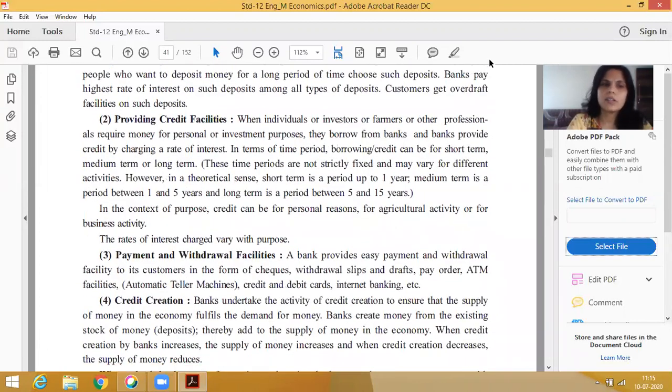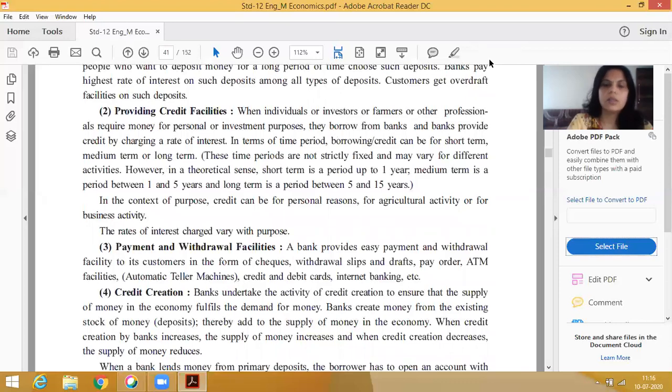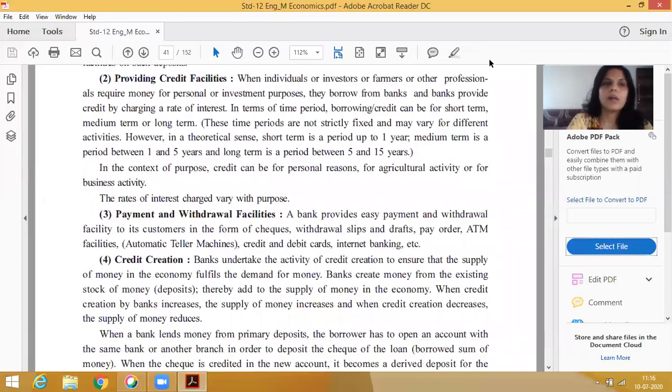Actually, it is also a function of commercial bank. Now we are studying primary functions. In the primary functions, the first point, accept deposit, we have completed. Come to the second point. Our second point is providing credit facilities. Credit facility is also provided by the bank to their account holders.